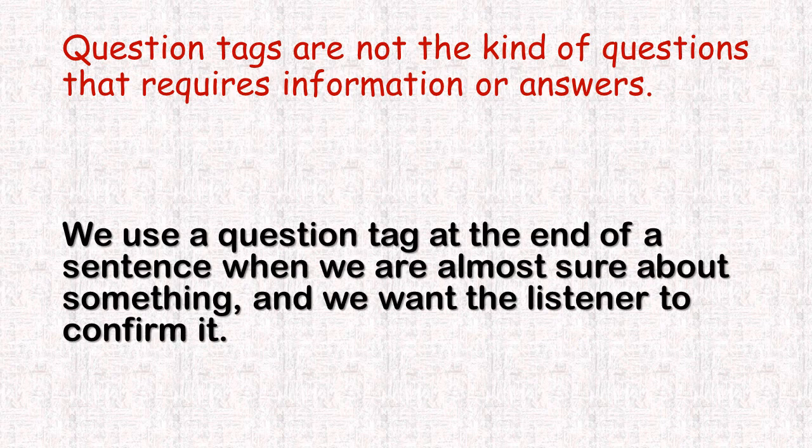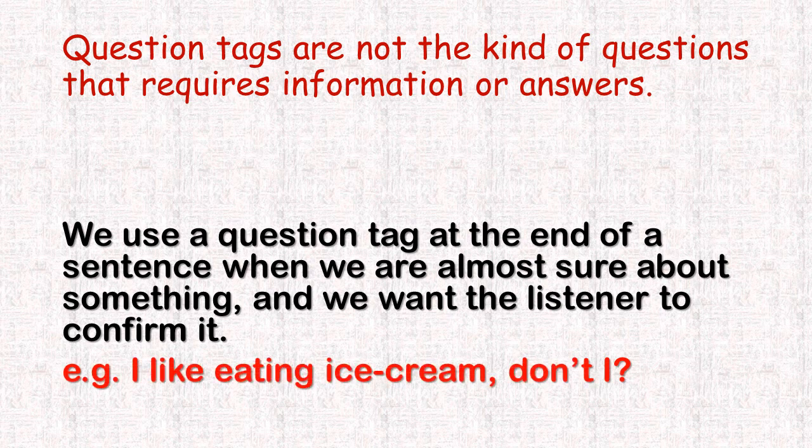So why do we use the question tag? We use a question tag at the end of a sentence when we are almost sure about something and we want the listener to confirm it. For example, I like eating ice cream. This is a certain piece of information. When I say "don't I?", I'm expecting the listener to assure my idea, not to answer my question.